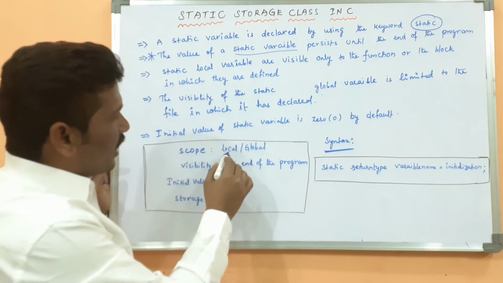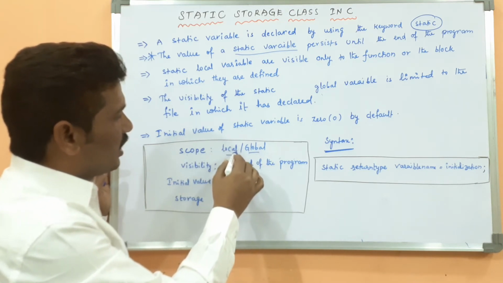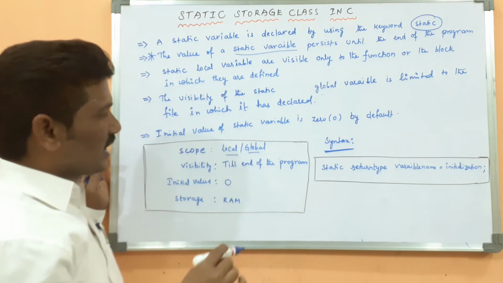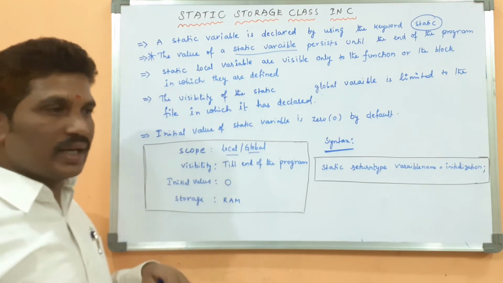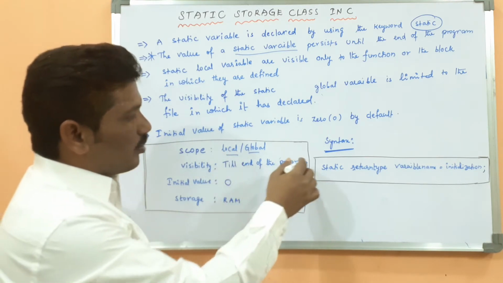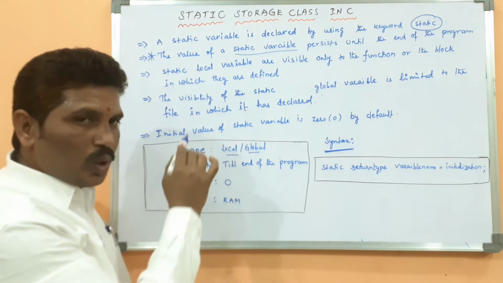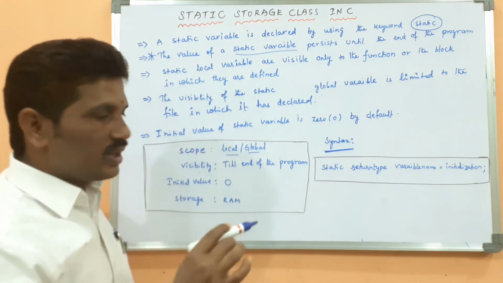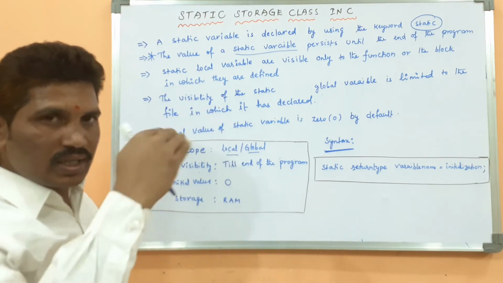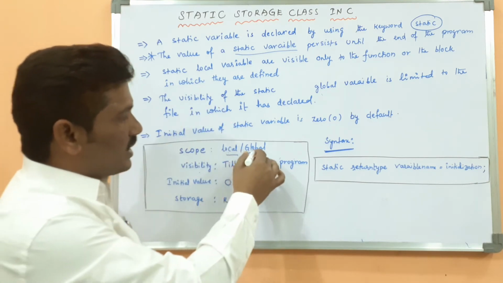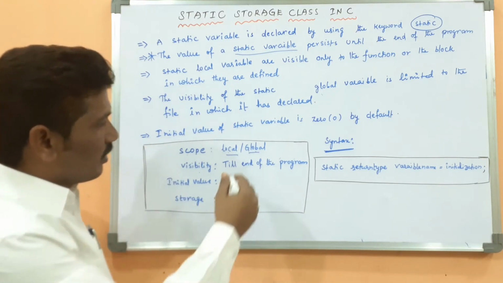Scope, because it is local or global. If it is a static local variable, the scope is within the block. If it is global, it is entirely till the end of the program, because the visibility is associated with the scope. If it is local, the visibility is within the block. If it is global, visibility is till the end of the program.